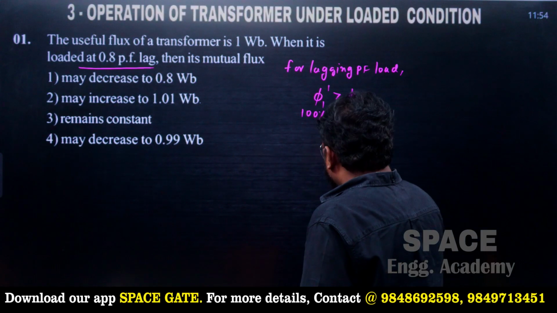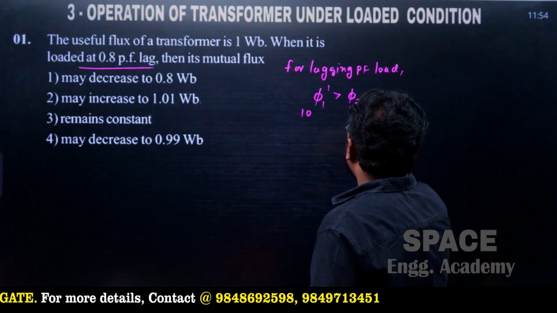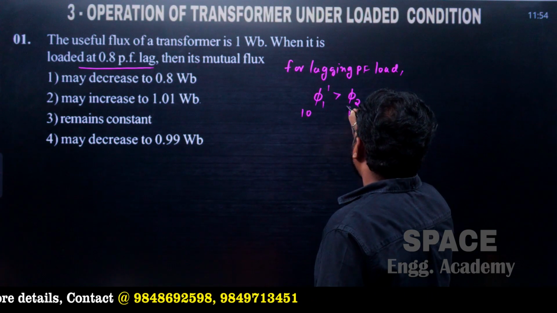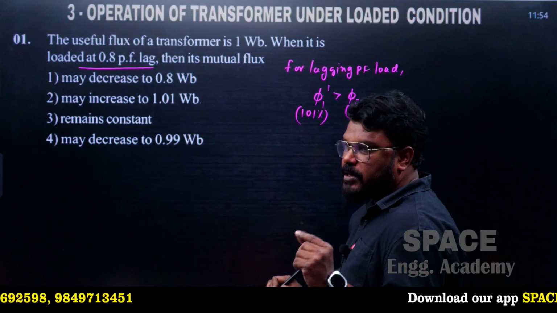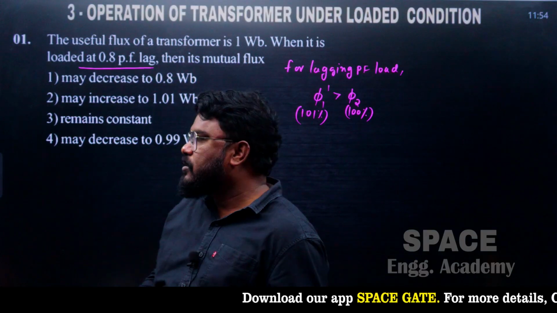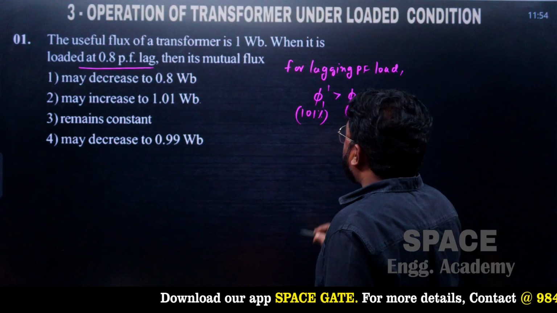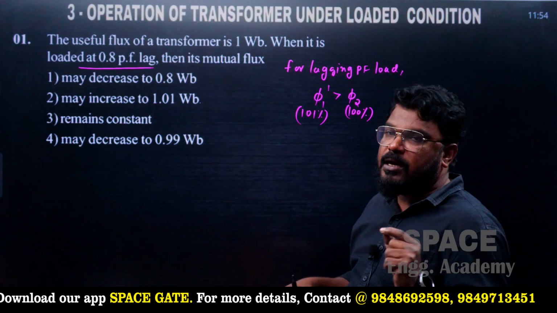Okay, suppose let us consider secondary flux is equal to 100% of the flux we have taken, and this one is 101%, that is 1% of the flux π1 dash is greater than the π2. So what is the nature of these two fluxes? π1 dash opposes π2 to satisfy the Lenz's law.